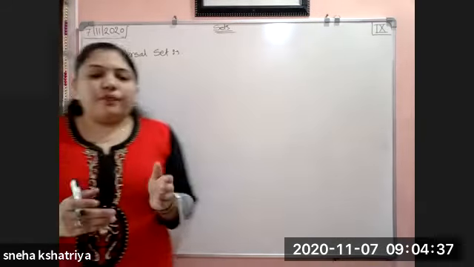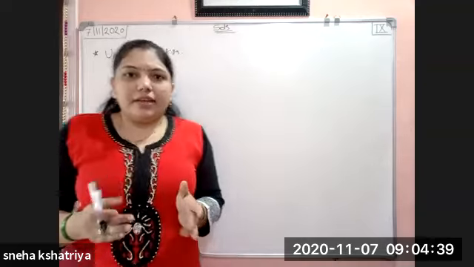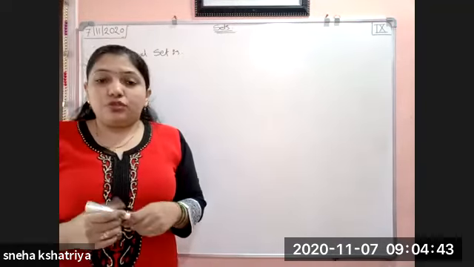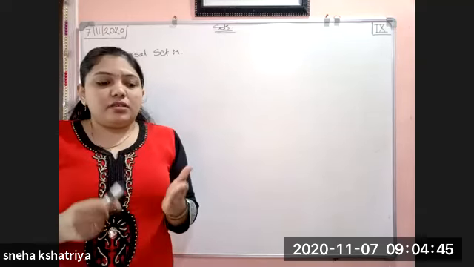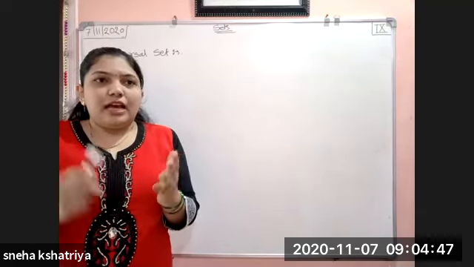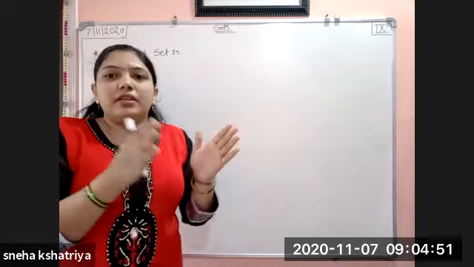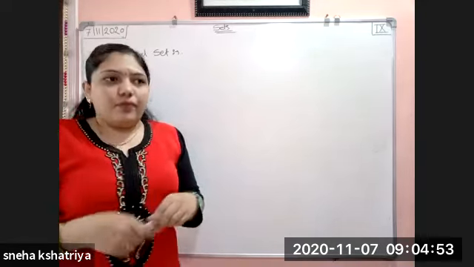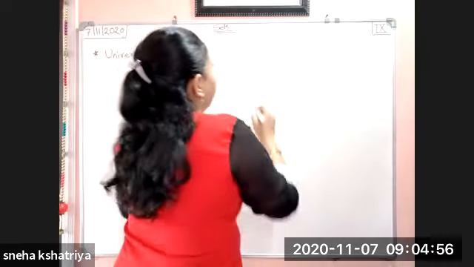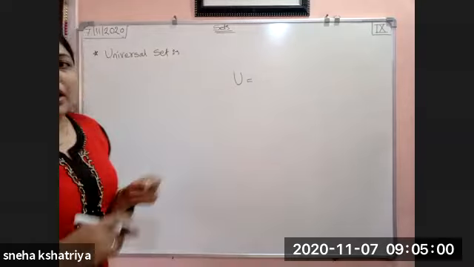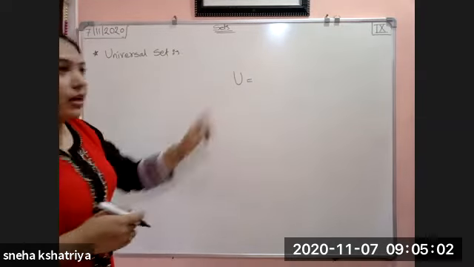Okay. For betterment of understanding, you can consider like this also. Geographically. How geographically I am saying? Because universal set is the biggest set of whatever the given sets are there. For example, universal set is denoted by U.